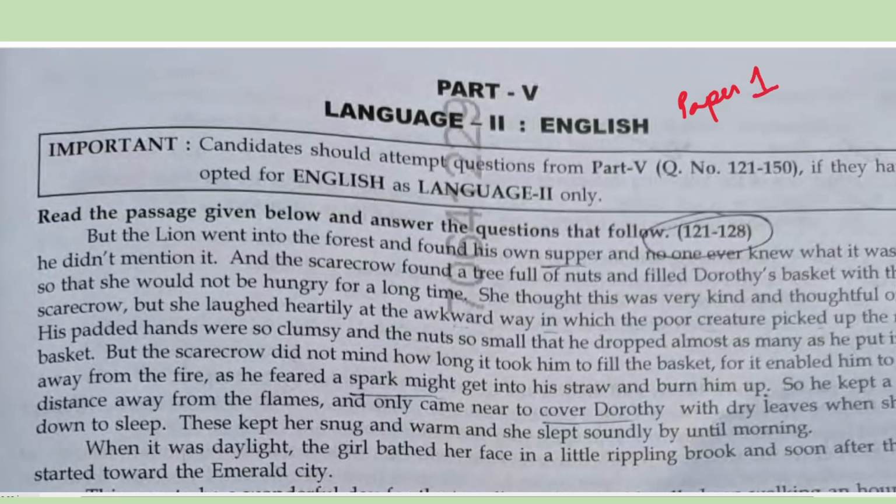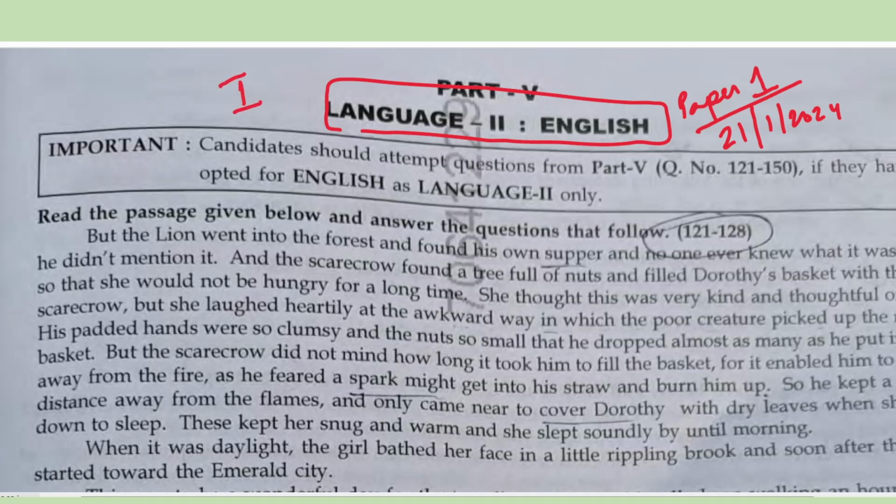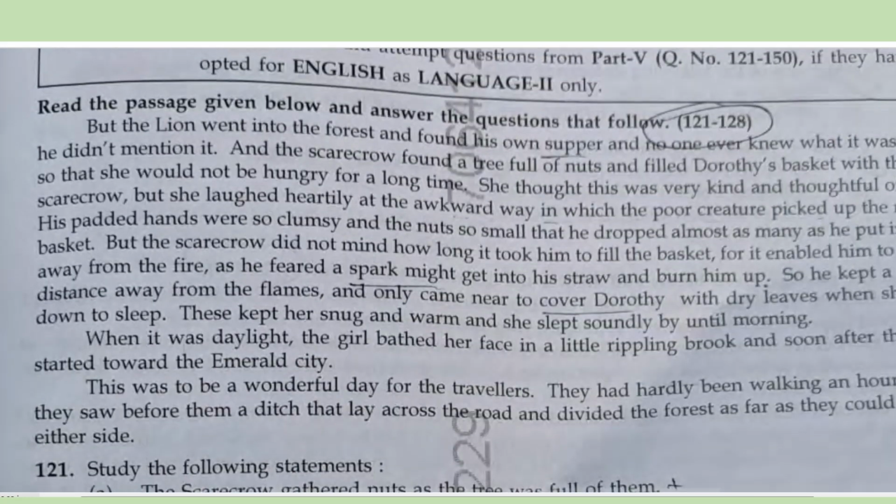We are looking at paper one. This is the paper on the 21st of January 2024, and we're looking at English as language 2. The code of this paper is code I. So, in case you have a different code, you just have to mix and match and check which option has been given where.